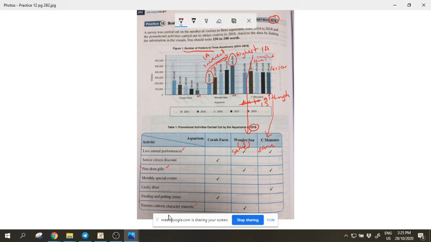What are they? Then coral farm, same thing also, but maybe you don't use the word same already, so you use maybe equal. Okay, it had the least. All right, it fell gradually, or it decreased gradually, and had the least number in 2019, although it also had equal number of promotional activities. What are these?